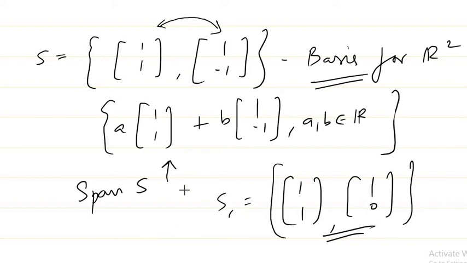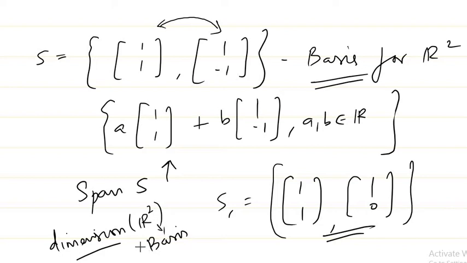Okay, so that means the dimension, this is what we were discussing, right? The dimension of this space R2 is nothing but, if you find a basis for R2 and you take the cardinality of that, that means here you can see we have found a basis and the number of elements in the set is basically 2, right? Here also you can see the number of elements is basically 2. So the dimension of this space is actually 2. Okay, so now I think you might have got a basic idea.